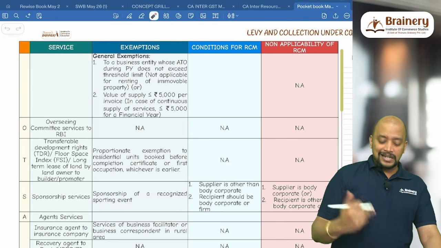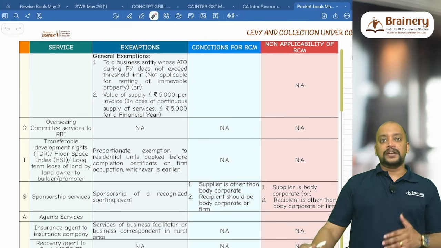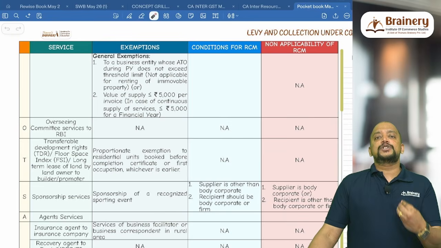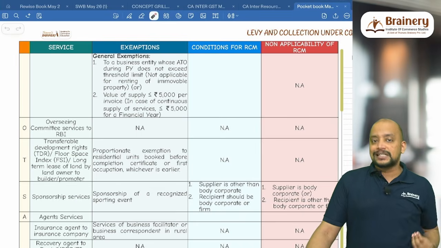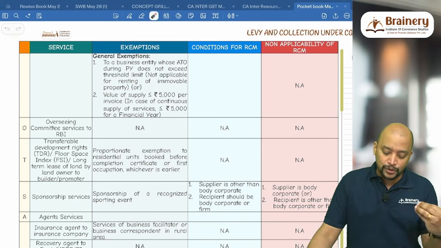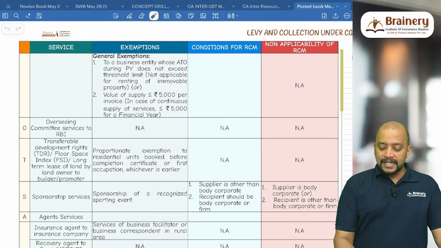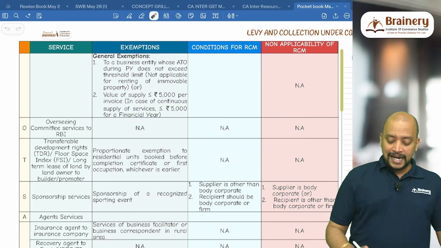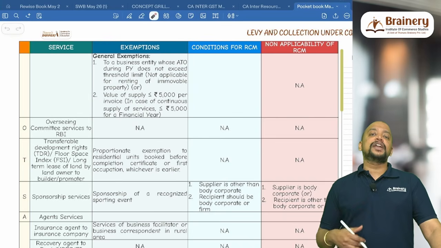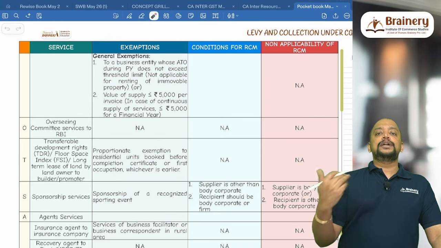That is either this or this, not necessarily that both should be satisfied. So if the value of supply, government is providing services other than those 14 specific exemptions for which they collect a consideration, if the consideration is up to 5,000 rupees, then it is exempted. And in case of continuous supply of services, this 5,000 rupees should be seen for a financial year. And the second point is applicable even in case of renting of immobile property by government to business entity.